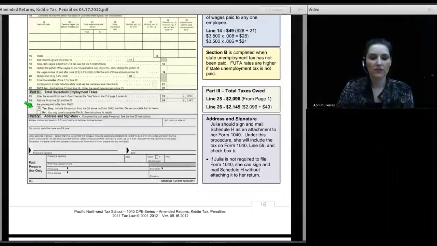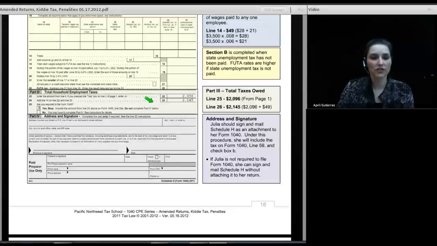Then we have total household employment taxes, where we're adding up the FUTA, the FICA, and the federal income tax withheld, and when we're all done, the amount of tax that we need to pay for Julia, or that Julia needs to include on her tax return, is $2,145.